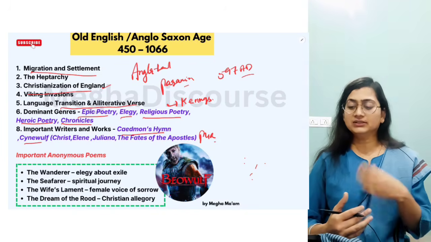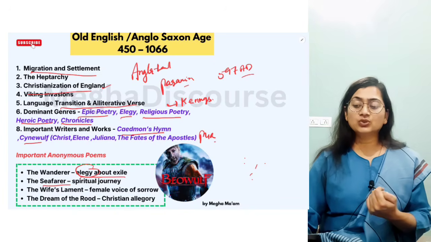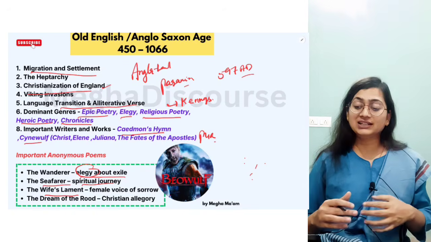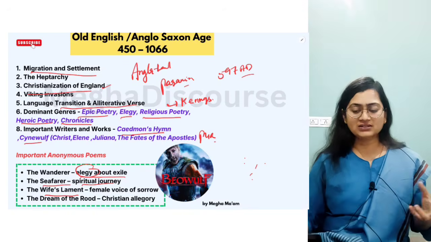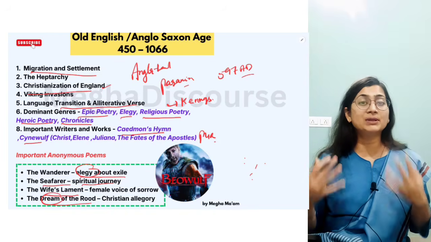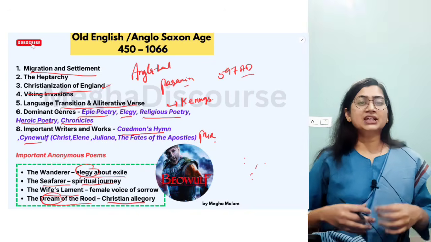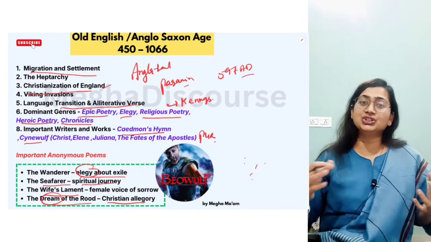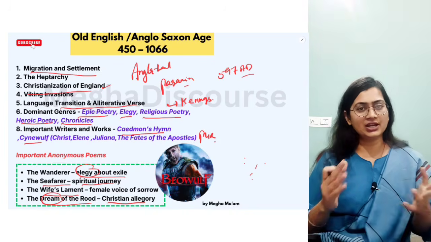Also, we have The Wanderer, an elegy about exile, and The Seafarer, about a spiritual journey. Then we have The Wife's Lament, where a wife is lamenting; it is again an elegy, told from a female perspective. Then we have The Dream of the Rood. Here the dream resembles Christianity, so it is a Christian allegory. You can see the evolution of language, how the Latin language converted into French, then into English. So this is about your Anglo-Saxon age.